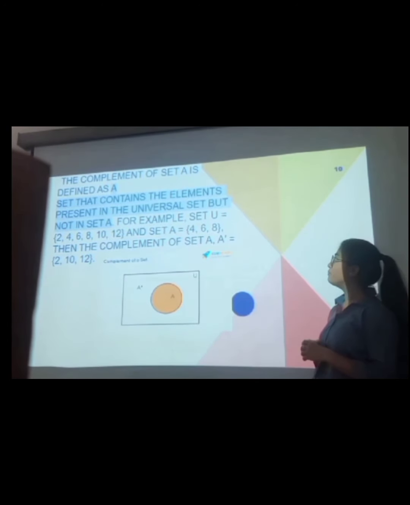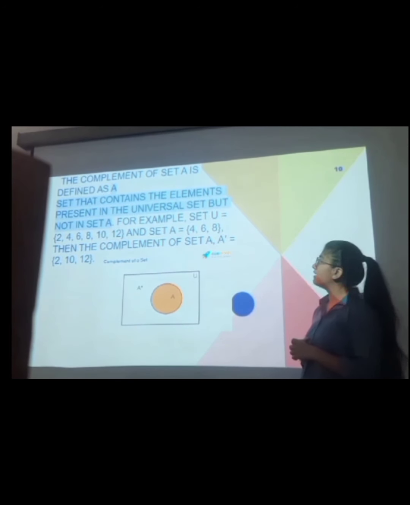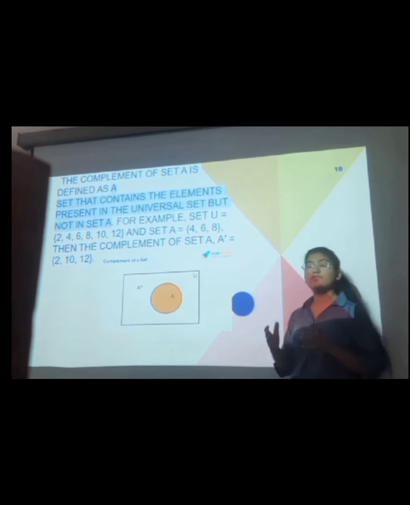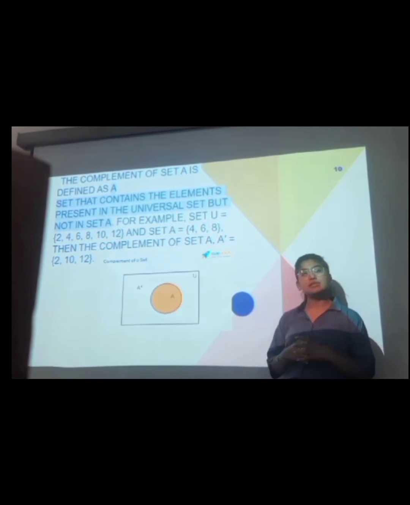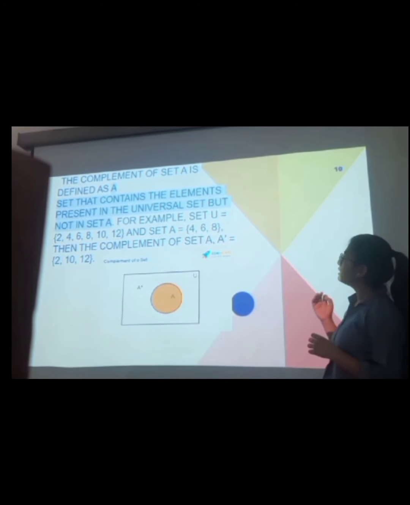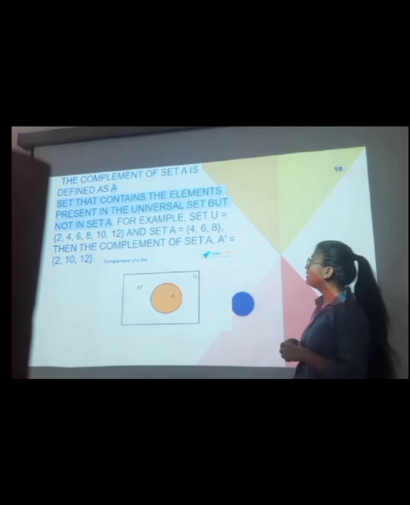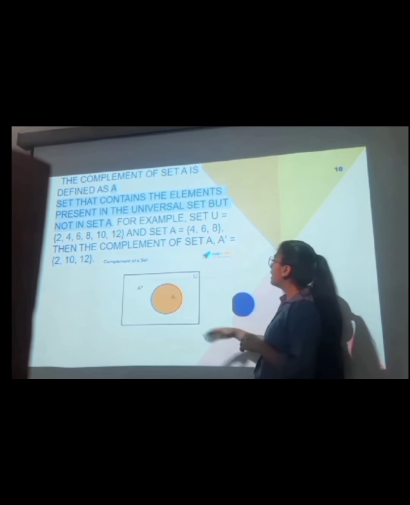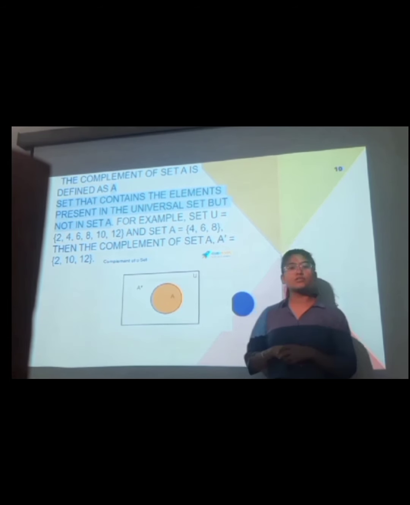Now, what is the complement of set A? The complement of set A is defined as the set that contains the elements present in the universal set but not in A. The universal set is, for example, the natural numbers starting from 0 to infinity. You may also understand by the example and the diagram shown here, known as the complement of sets.